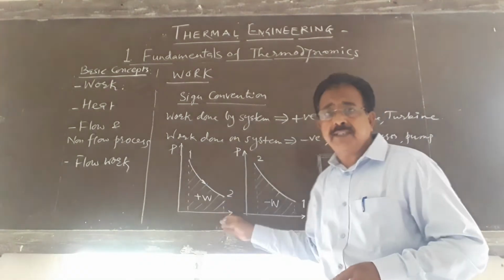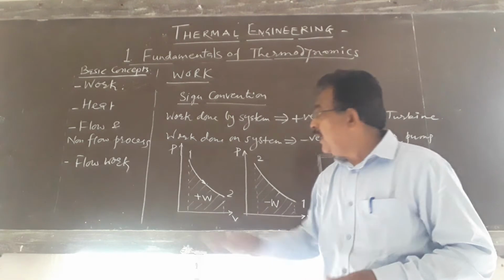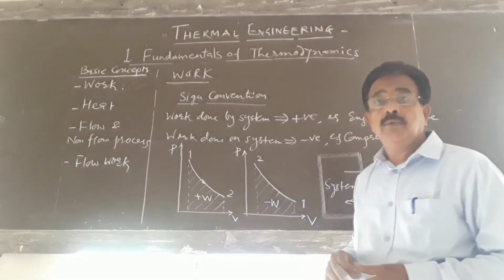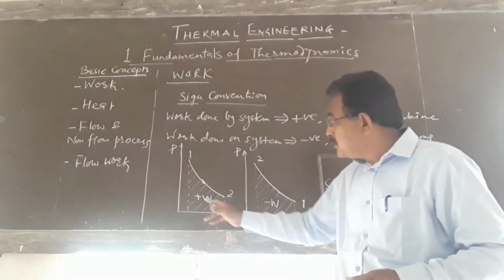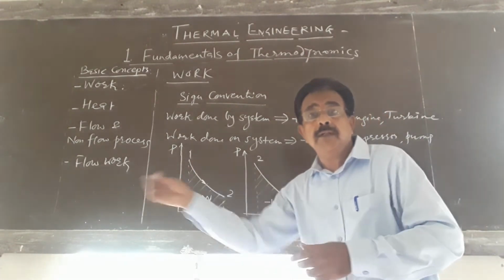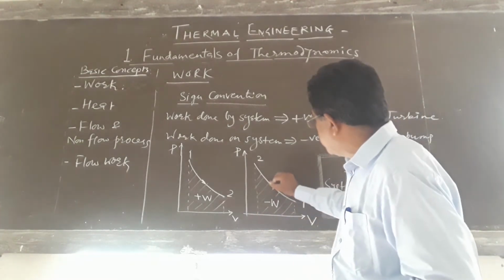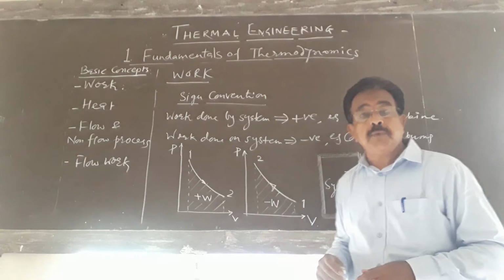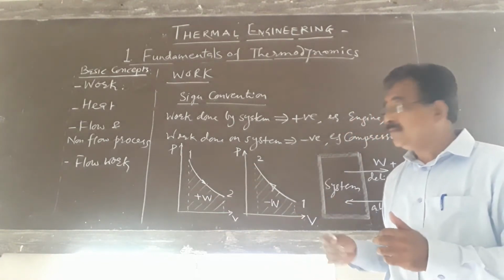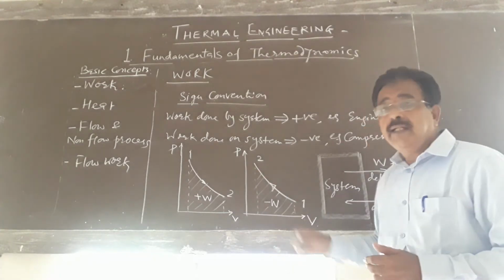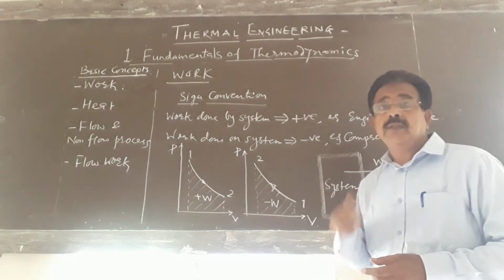From the PV diagram, this is the 1-2 process where expansion takes place, and the area under that process gives the work transfer or work done. It is an expansion process, so work is positive; work is delivered by the system. And in this other process, it is a compression process. Work is delivered to the system, not by the system. Hence, the area under that diagram shows negative work.